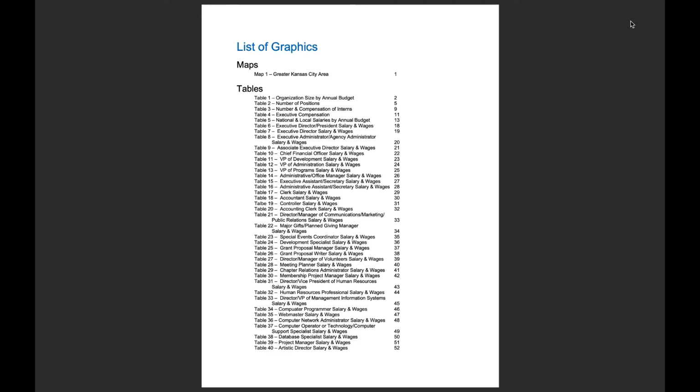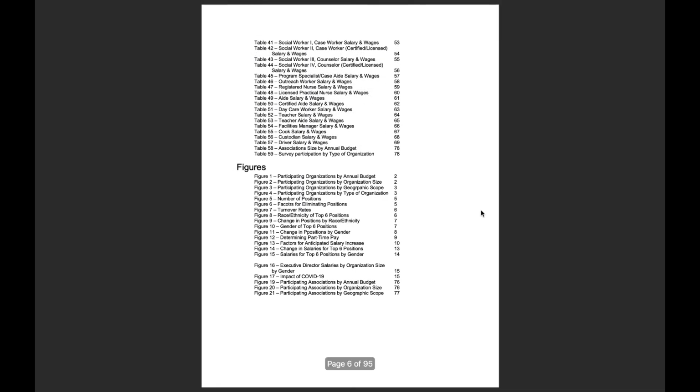Next, we have a list of graphics. This includes the initial map that defines our greater Kansas City metropolitan area, which is also described in the content of the report, as well as a list of our tables and a list of figures. So if you are looking for something specific, you can find that in the table of contents here.